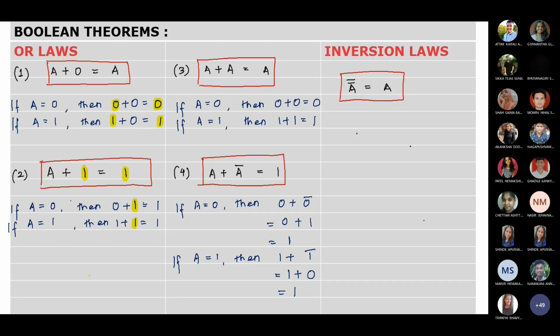Now last, the inversion law. In the inversion law, we have a single law over here. A double complement is A. So the double complement cancels each other, and that's why we get back the input, the same as A.